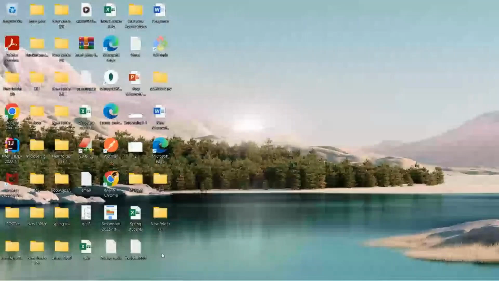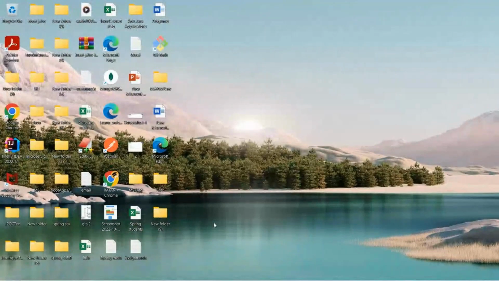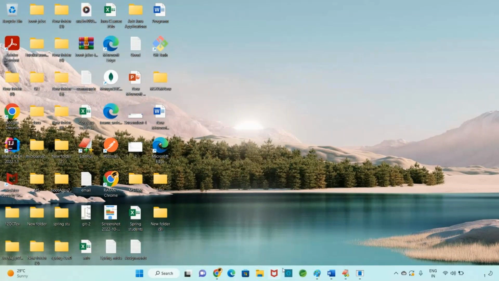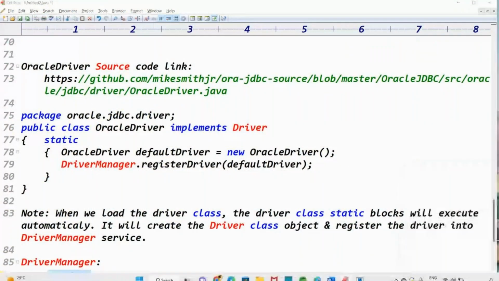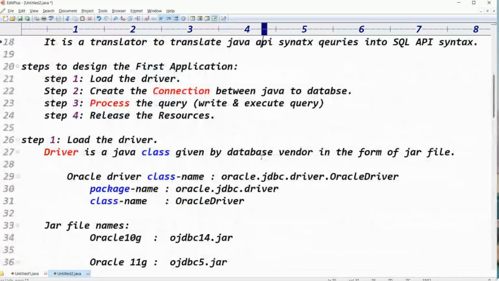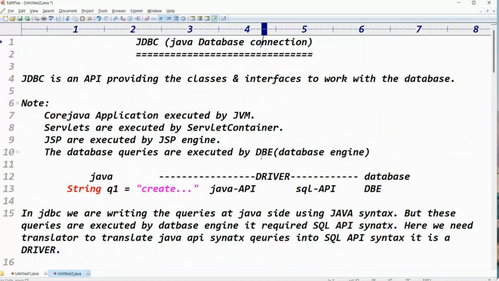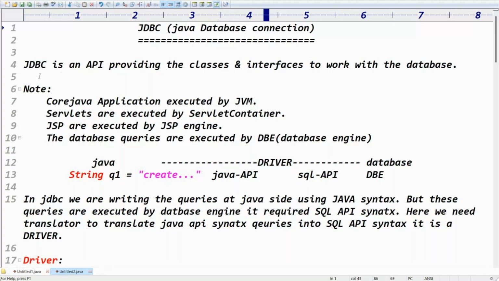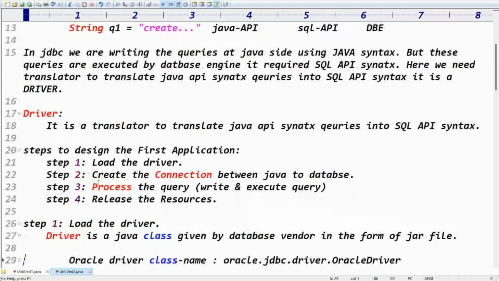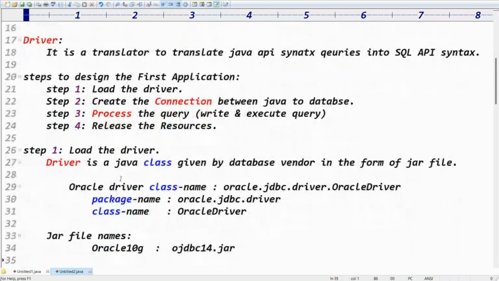Guys, can you hear me? Yeah. So in the last class we talked about the first application, step one, right? In the first JDBC application we discussed the first step. What was the first step? Load the driver, right? So we are discussing JDBC, guys. The driver, we discussed in the last class, is a translator that translates Java API syntaxes into the database format.